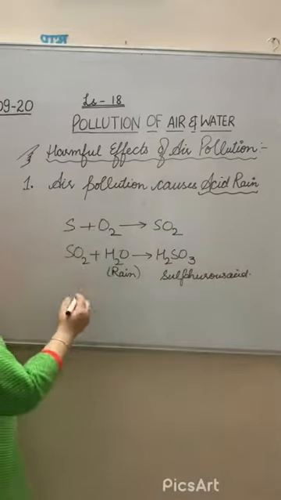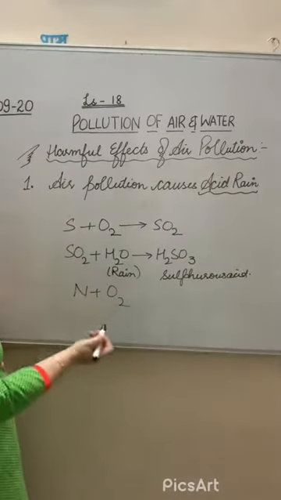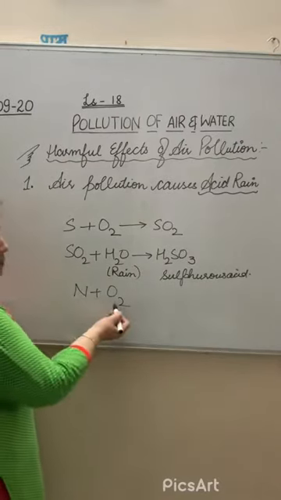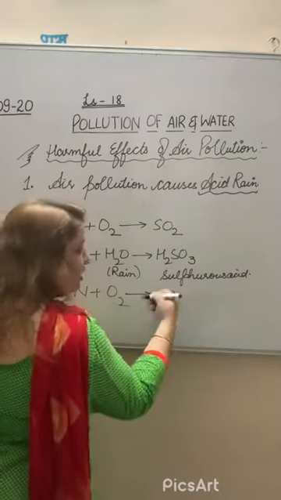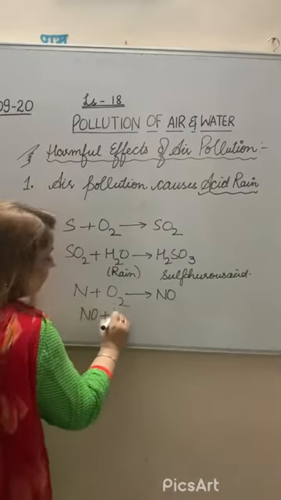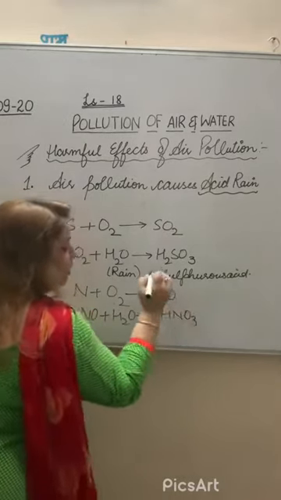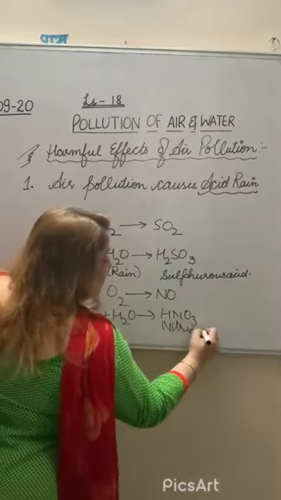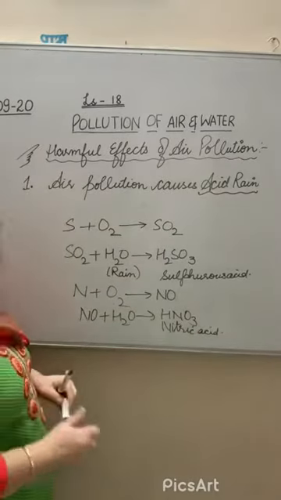In the same way, when automobile exhaust releases nitrogen gas, it mixes with the air and will form nitrogen oxide or nitrogen dioxide. Then it mixes with the water in the form of rain, then it will form HNO3, that is nitric acid. No need to learn all these equations. It's not compulsory. I am just telling you how it causes.